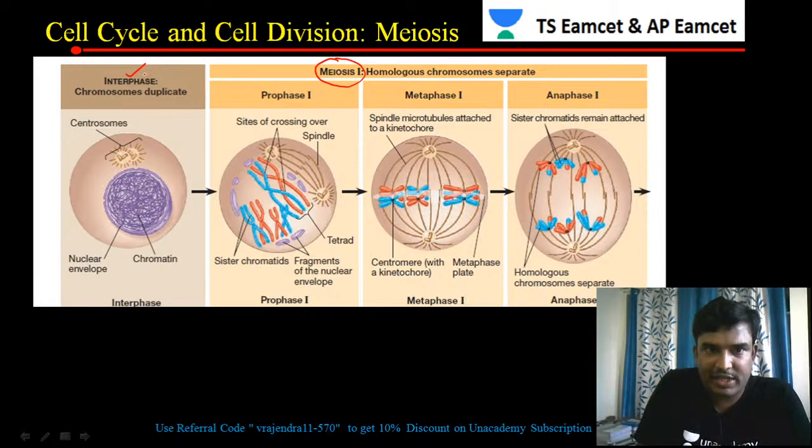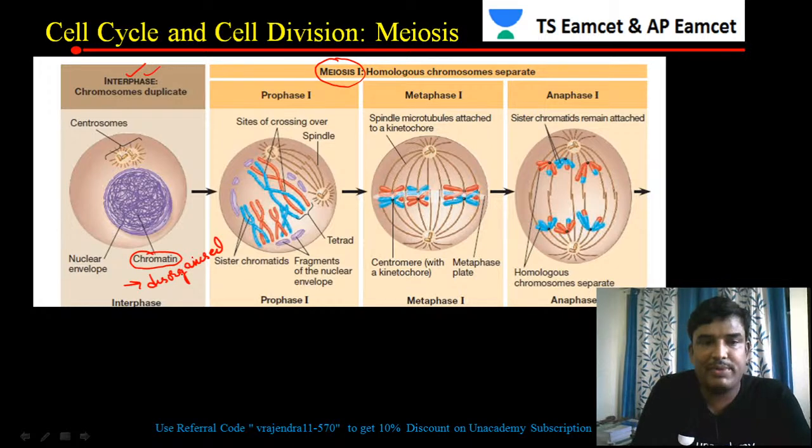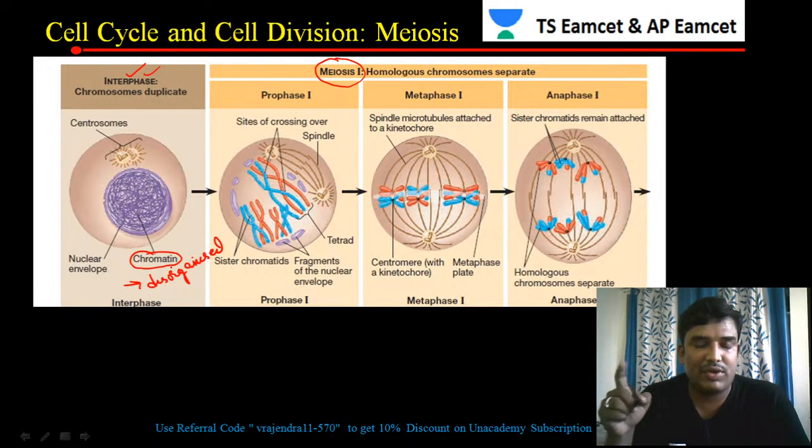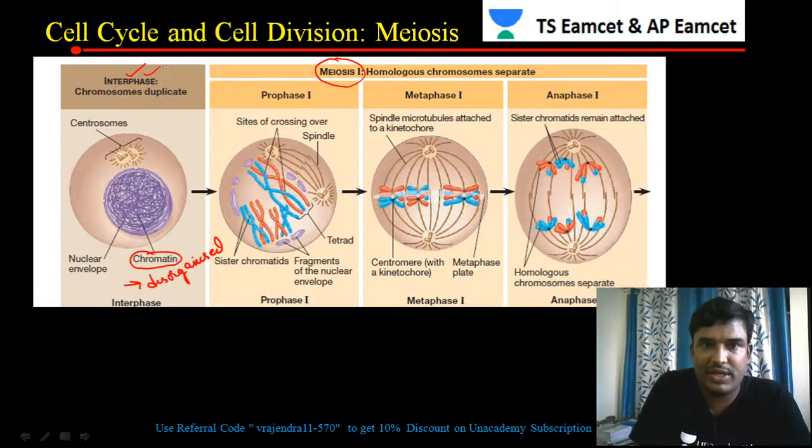In interphase, you can see chromatin material. This chromatin material is disorganized. You are not able to see it clearly, it is in a coiled manner, that's why it is called chromatin. It is network-like and disorganized in interphase.